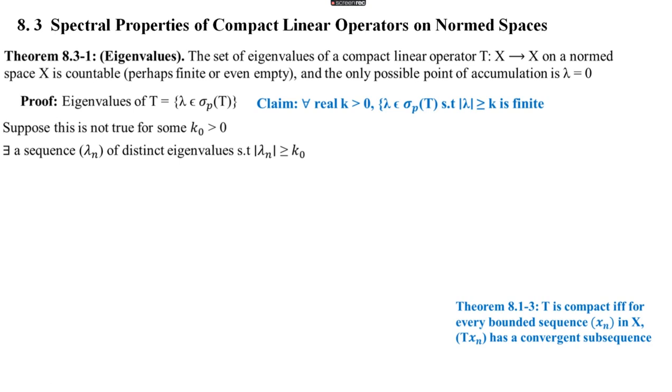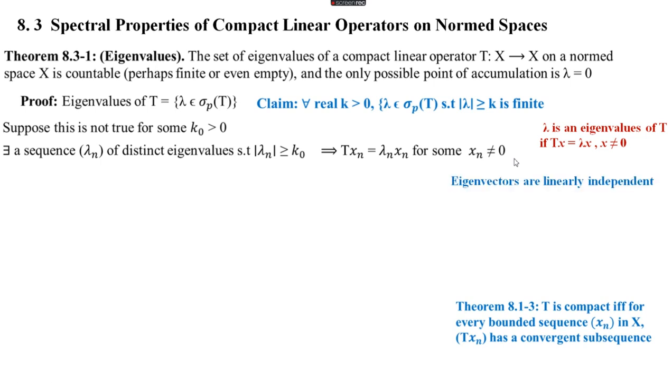Okay. So we know that lambda is an eigenvalue of T if Tx equals lambda x for some x not equal to 0. And here, lambda n are distinct eigenvalues of T, which implies there exists x n such that T x n is equal to lambda n x n for some x n not equal to 0, for every n. Also we know that eigenvectors corresponding to distinct eigenvalues of a linear operator are linearly independent. So we can say that the set of all x n's is linearly independent.